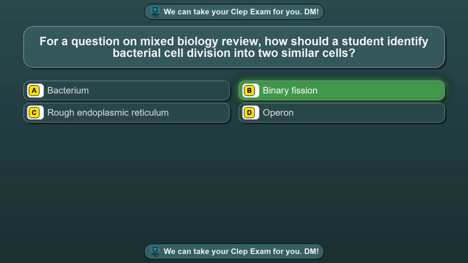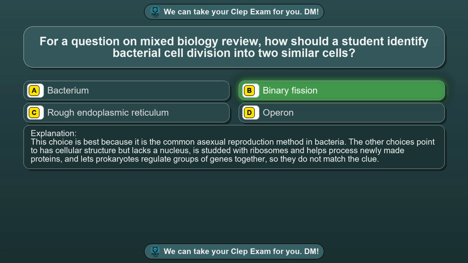Binary fission. This choice is best because it is the common asexual reproduction method in bacteria. The other choices point to has cellular structure but lacks a nucleus, is studded with ribosomes and helps process newly made proteins, and lets prokaryotes regulate groups of genes together, so they do not match the clue.